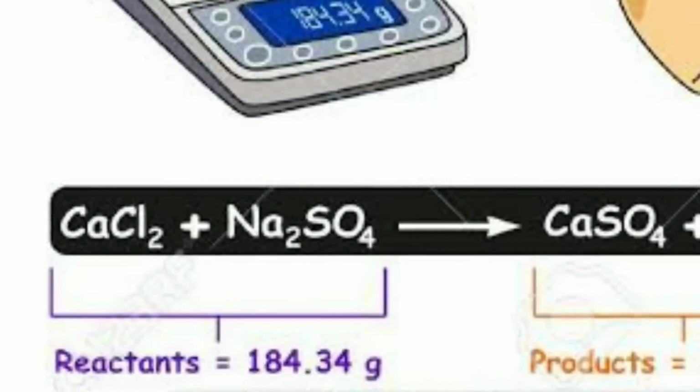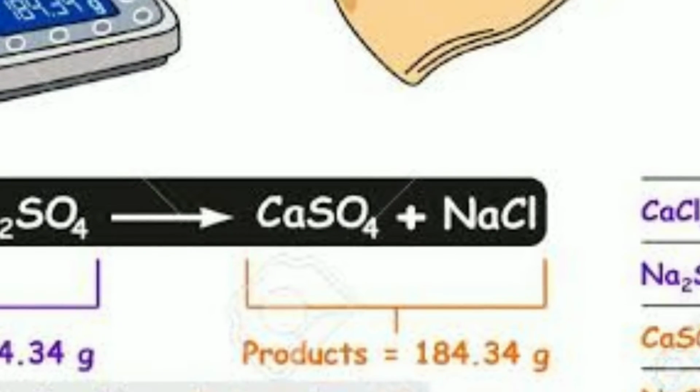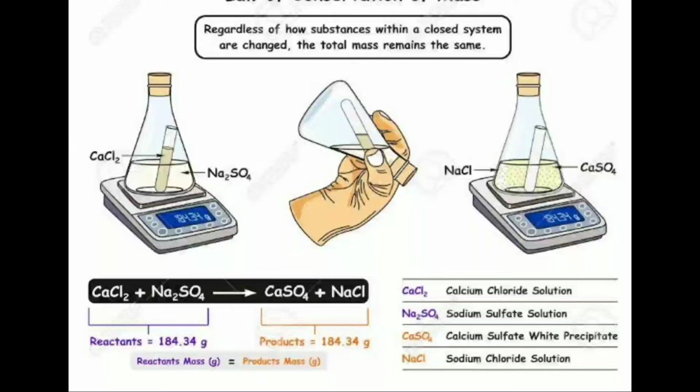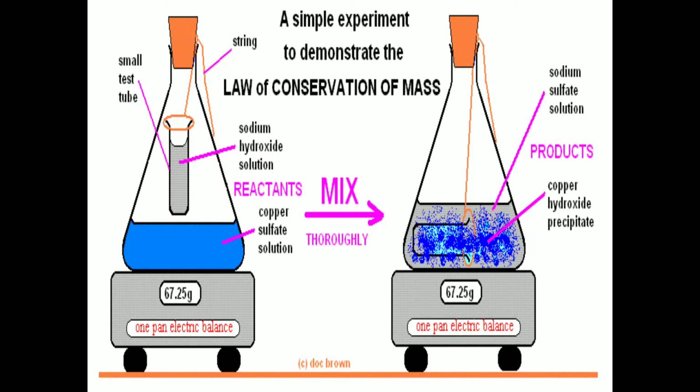We mix calcium chloride and sodium sulfate to get calcium sulfate and sodium chloride as product. Hence, this law states that during a chemical reaction, the sum of mass of reactants and products remains unchanged.